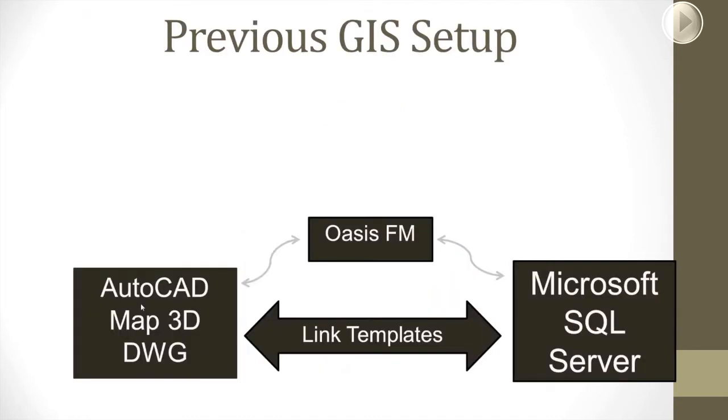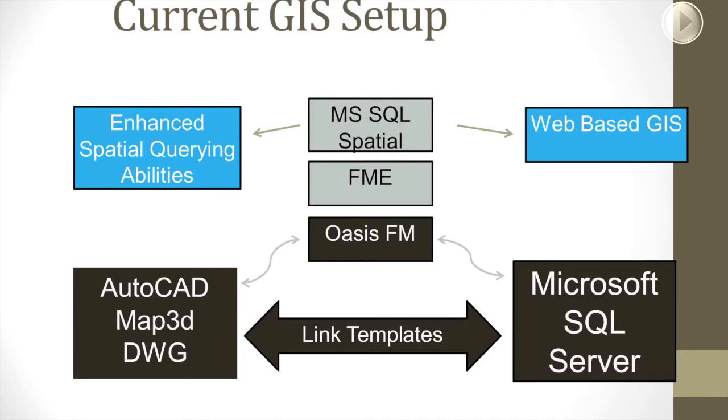So this is our pre-FME GIS setup. We have, as you can see, AutoCAD Map 3D linking with Microsoft SQL Server for the attributes, as I mentioned, and Oasis FM, which helps manage this connection by providing a palette inside of AutoCAD for automatic linking of data to AutoCAD DWG objects. So where does FME come in? With FME, we have the desktop version, which was explained earlier, used to set up workspaces for automating data translation.